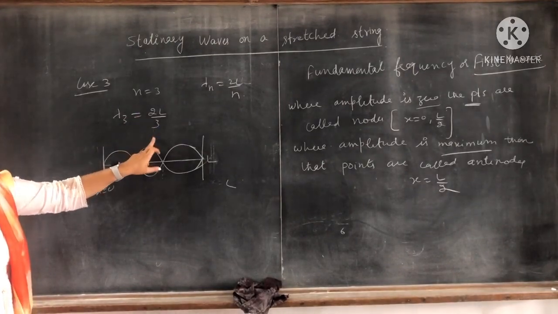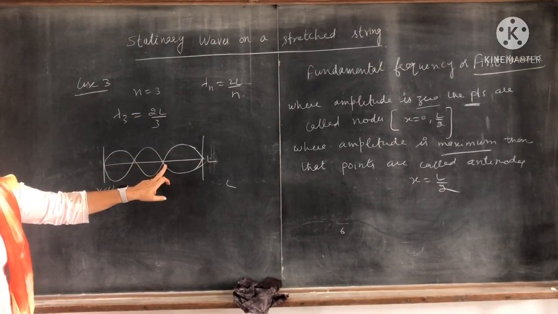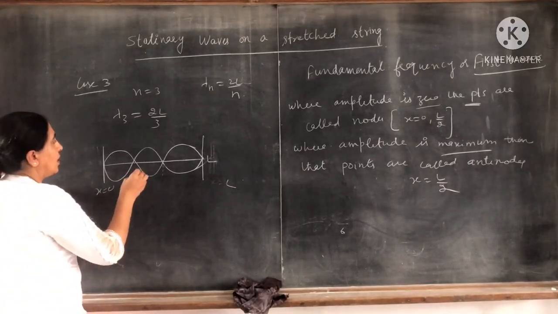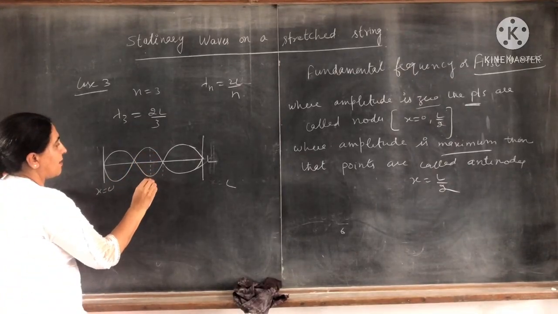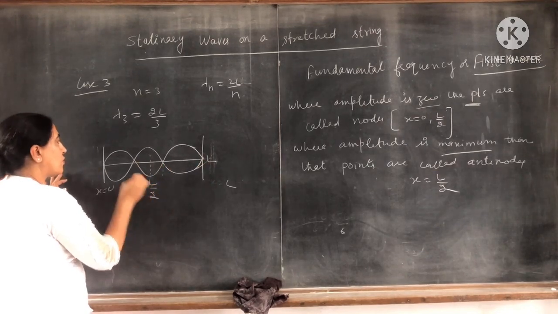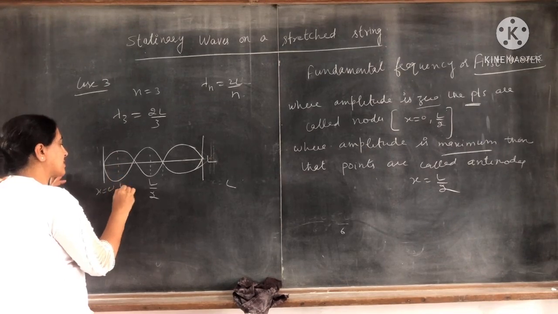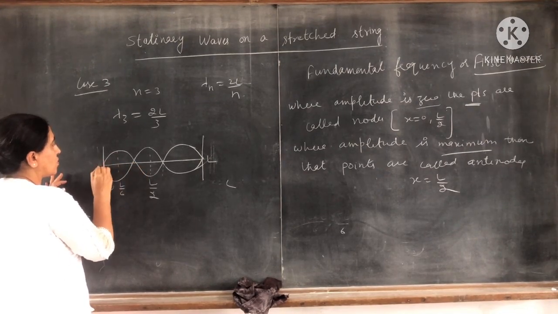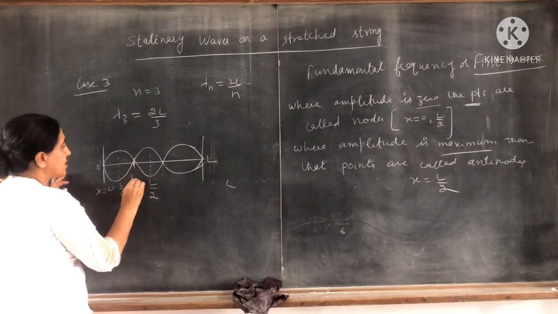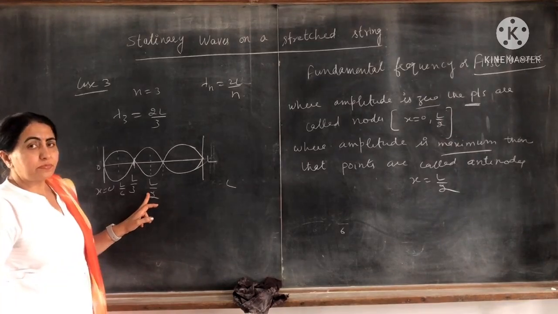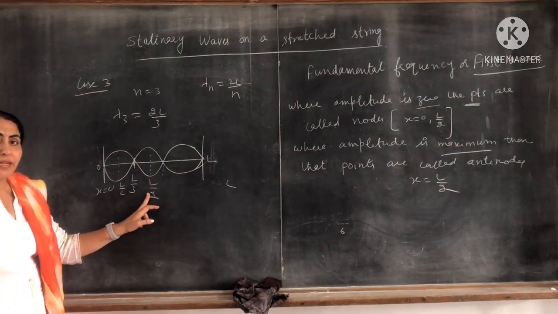Lambda is equal to 2L by 3. So here is 2L by 3, lambda. Here the length is half, because this total length is L. Here it is L by 2. So we divide this into 6 segments. If this is L by 6, then this will be L by 3, and this is L by 3 plus L by 3, that is 2L by 3.